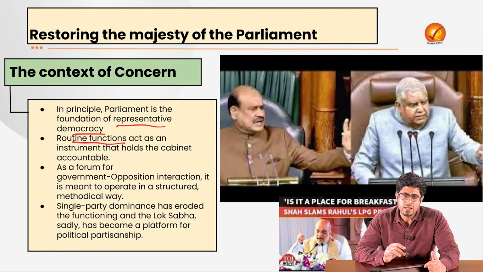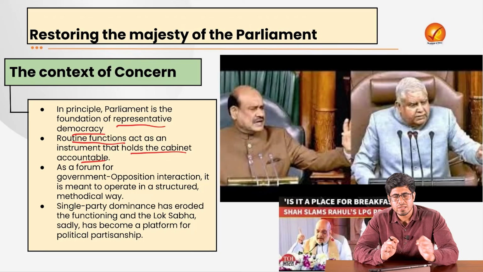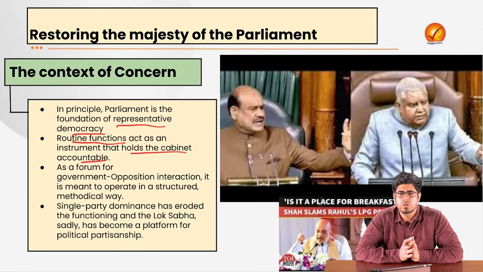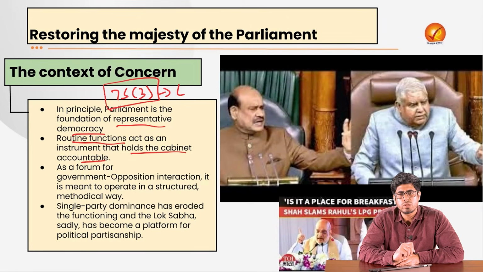It was supposed to act in its routine function. It was supposed to hold the cabinet accountable. It was supposed to be a forum where the government and opposition are interacting. It is meant to operate in a structured way where every interaction is leading to the accountability of the executive by the parliament. Under Article 75 Clause 3, we see that executive is collectively responsible to the Lok Sabha.